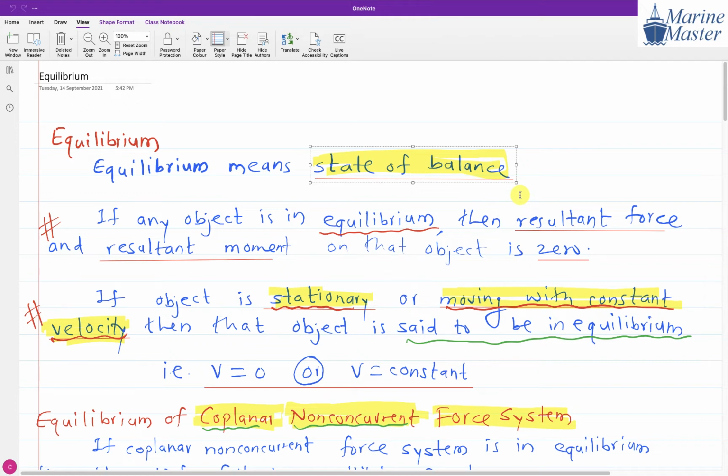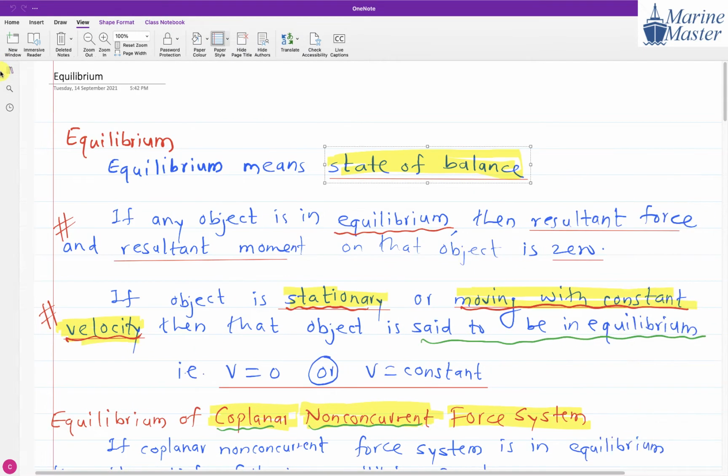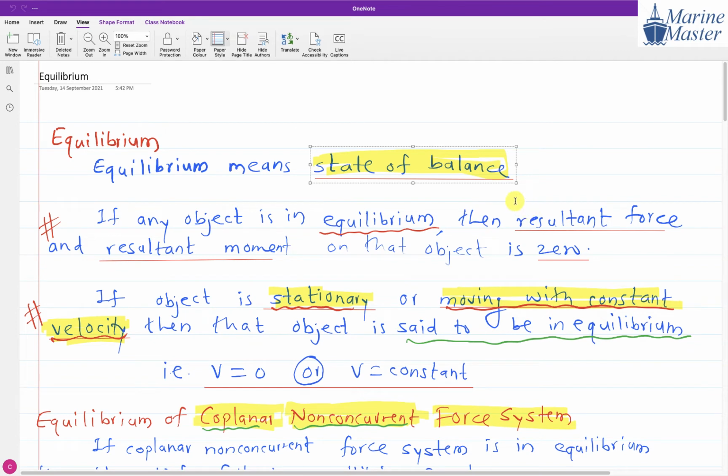Now if any object is in equilibrium, then the resultant force and resultant moment on that object are what? We have seen resultant force and resultant moment in one numerical. So the resultant force R and resultant moment M on that object will be 0. Then we say the object is in equilibrium.